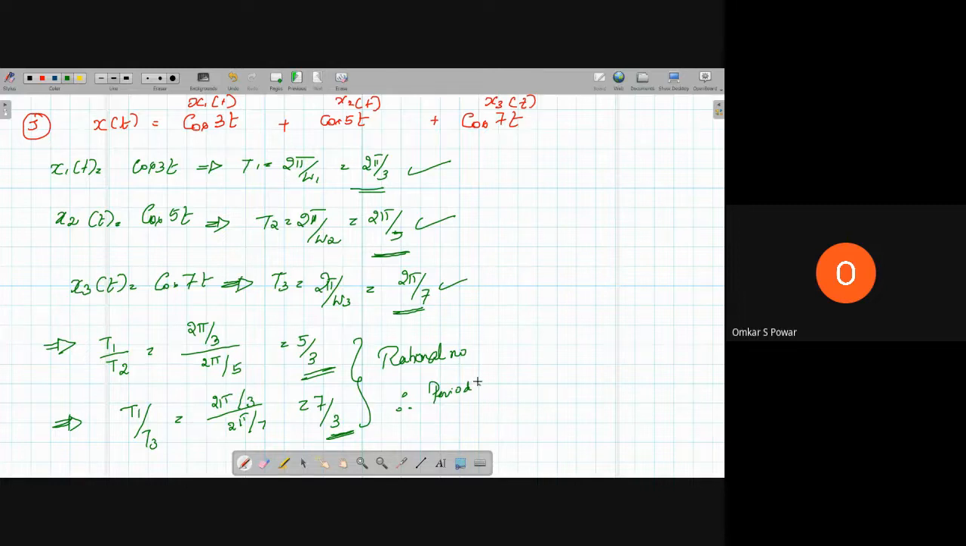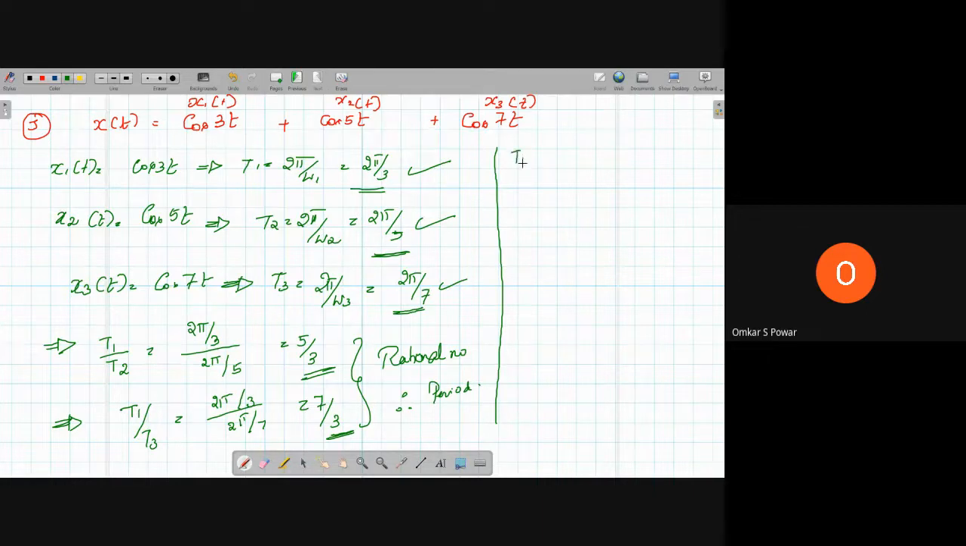So now we know that they are periodic. So we have to find the periodicity. Last time, what we did, we directly multiplied 3t1 or 5t2, but here it is not the case. When there are three signals, you have to find the LCM of the denominators.